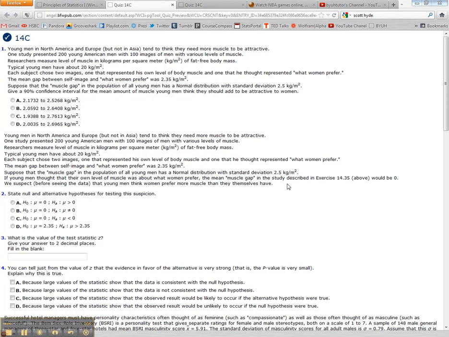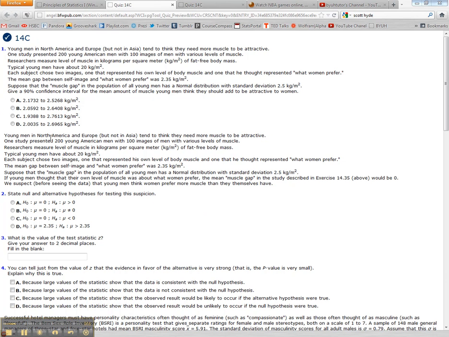So when you're doing these homeworks and when it comes to the exam, make sure you read the whole question so you understand, especially because you're trying to set up your null and alternative hypothesis. So you're trying to set up what exactly they're experimenting or what exactly they're trying to prove or test.